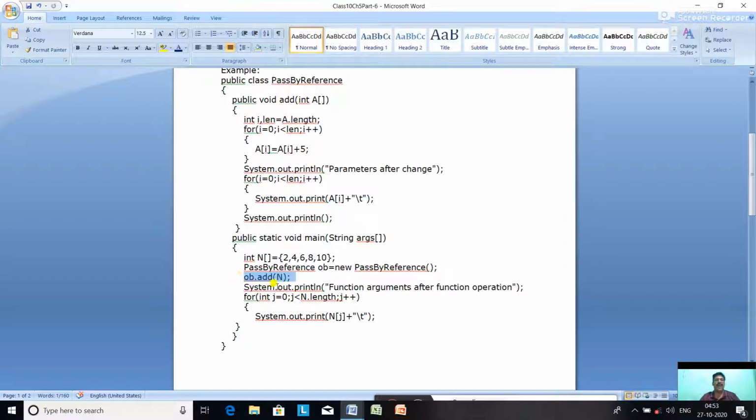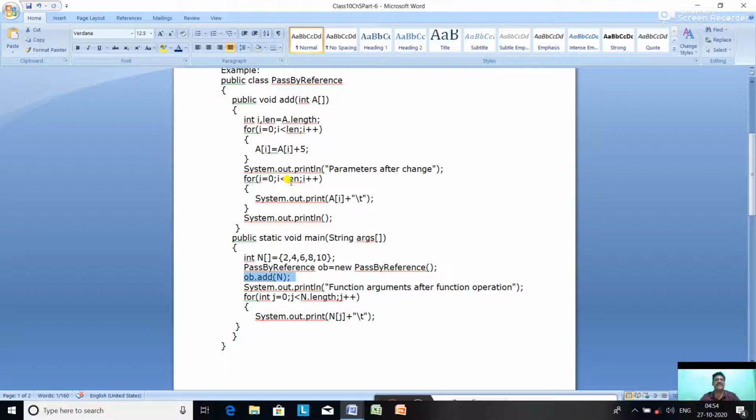So when the ob.add function is invoked, it passes all the elements of array n to the array a. So the values of array a will become 2, 4, 6, 8, 10. Okay, now what will happen? In the body of this loop, each and every element is increased by 5. So the first element is a[0], which is 2, and 2 plus 5 is 7. The second element is 4, and 4 plus 5 is 9. The third element is 6, then 6 plus 5 is 11. The fourth element is 8, and 8 plus 5 is 13. Then it is 10, and 10 plus 5 is 15.